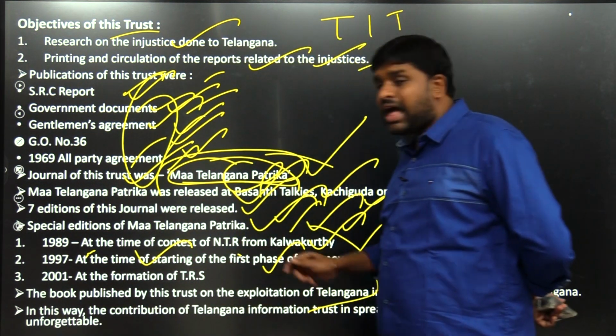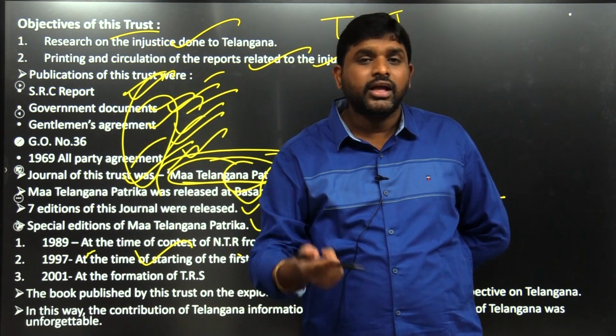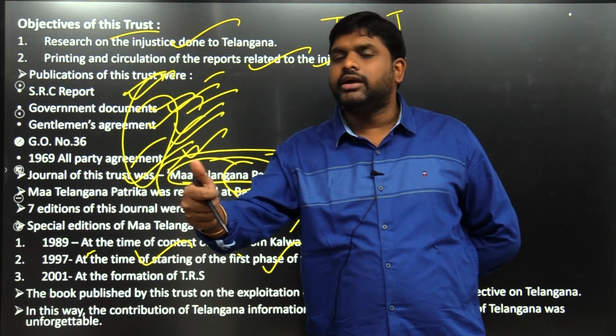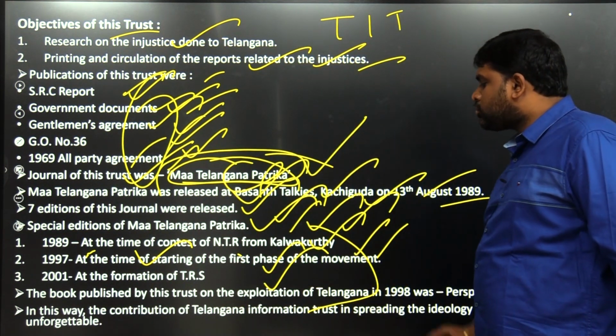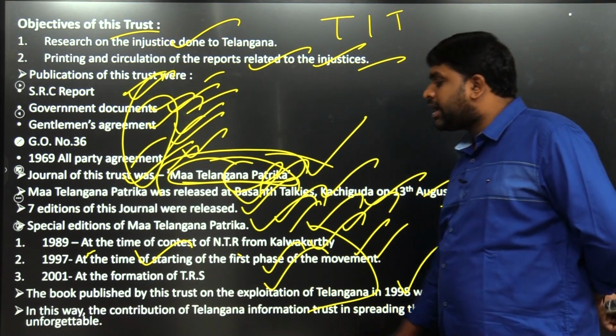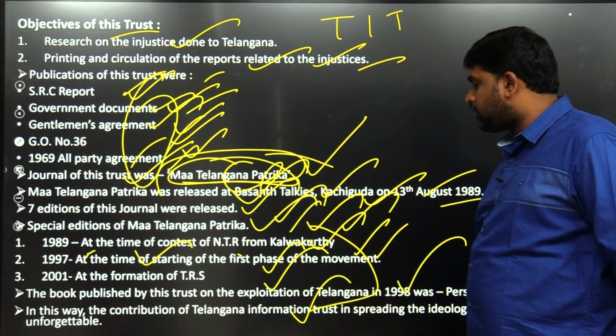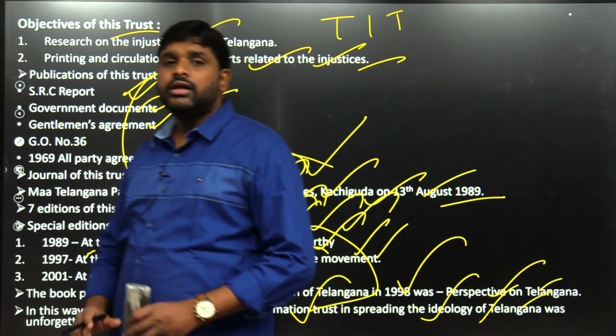In 1997, again the movement is coming up. Resurgence of the movement is happening. So again they printed it. In 2001, when politics entered and the TRS party formed, again a book was published by this trust. On the exploitation of Telangana, in 1998 was Perspective on Telangana. In this way, the contribution of the Telangana Information Trust in spreading the ideology of Telangana was unforgettable.